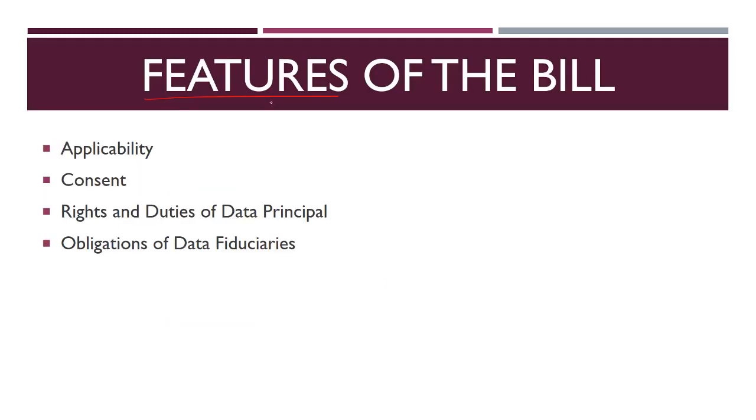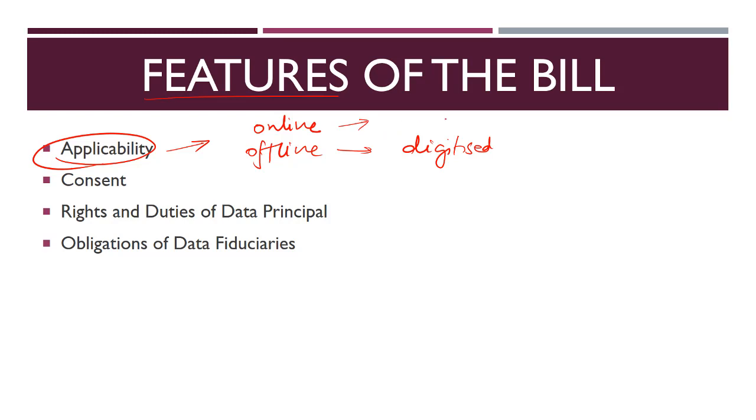Now, when we have understood the timeline, let us understand the major features of the bill. First of all, on what kind of data is it applicable? Firstly, any data which is collected online, or which is collected offline but later digitized. Let me explain what I mean by this. Online data collection, you know. For example, I go to make my trip and I fill in my data: this is my name, this is my date of birth, these are my financial details and such. So this is online data collection. That is easy to understand. What is offline data being digitized?